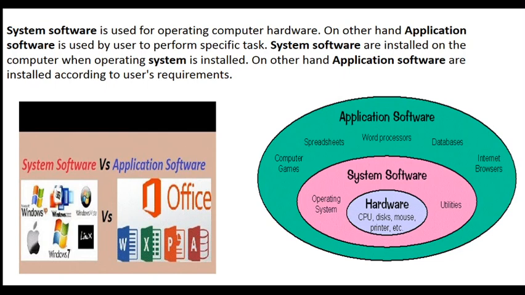System software is already used with the operating system of your computer, and whenever the operating system is installed, your system software is also included in that operating system. They work together in your computer.